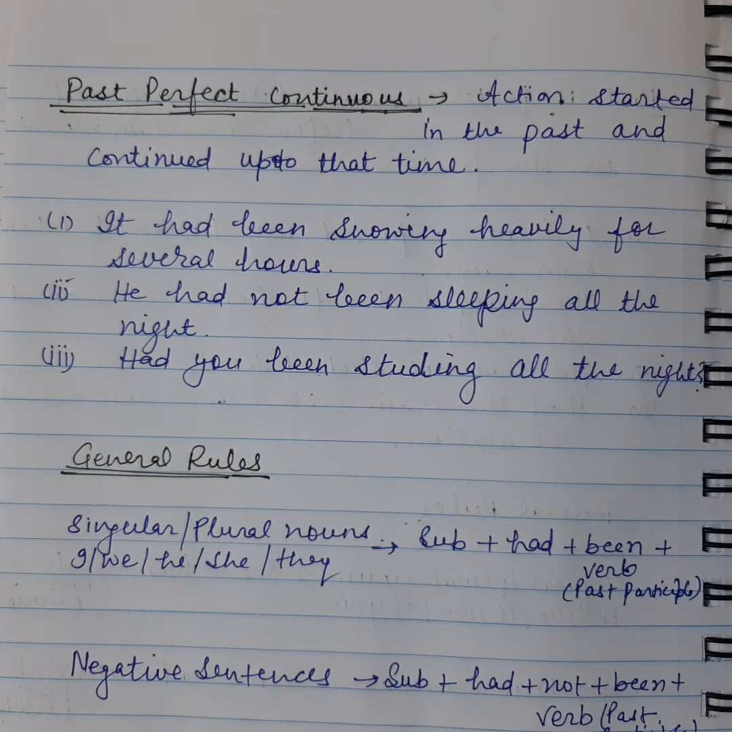So past perfect continuous. In past perfect continuous tense, the action started in the past and continued up to that time. So for example, it had been snowing heavily for several hours. It had been snowing heavily for several hours. He had not been sleeping all the night.